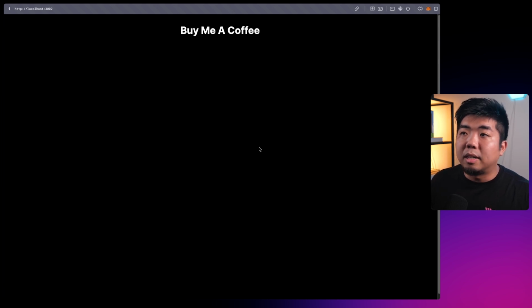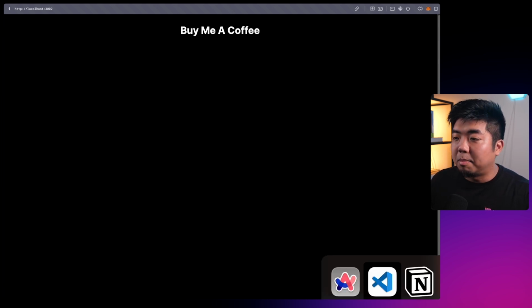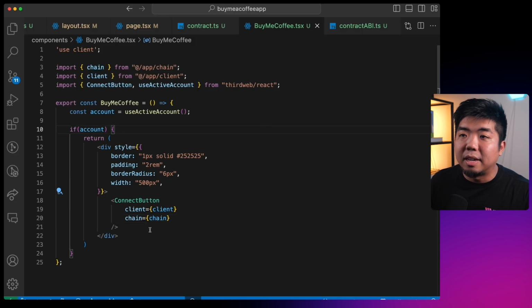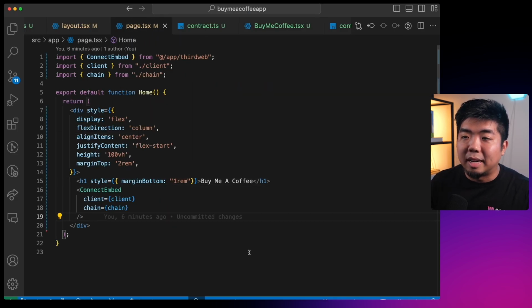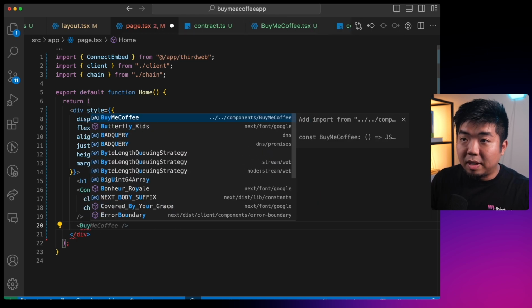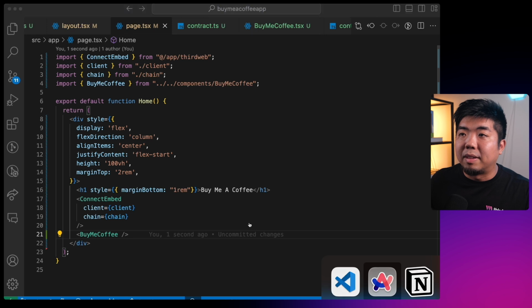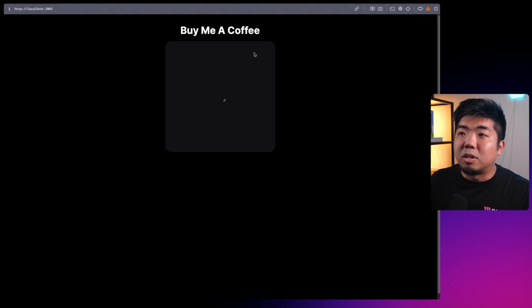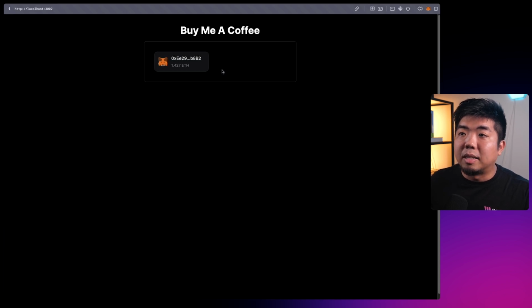And once we are connected, we should see a connect button, but I think I forgot to add this to our page. So let's come back to page, and under our connect embed, we are going to add our buy me a coffee component. So now that we have that added and we come back, we should see our connect button here. There you go. So our little border here, and then we have our connect button right in here.